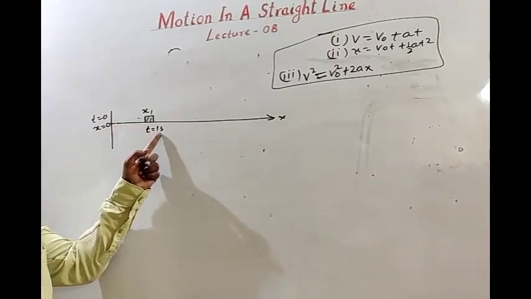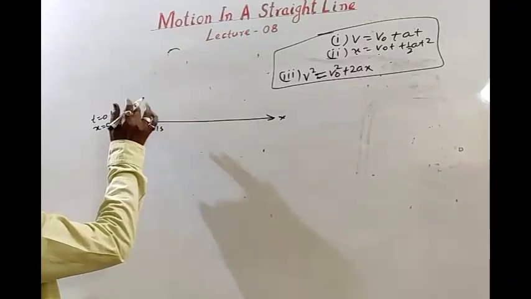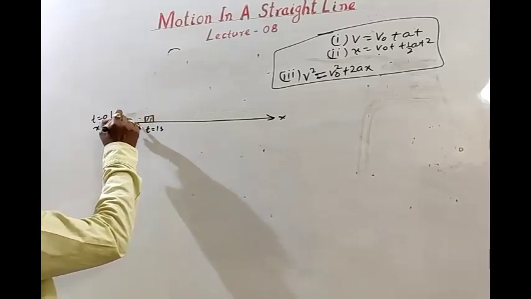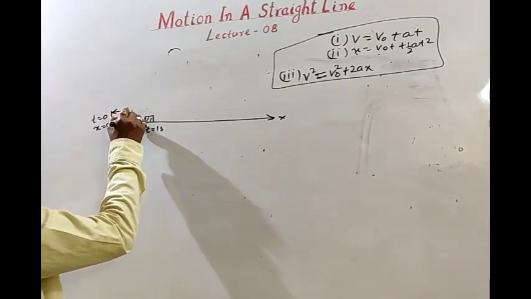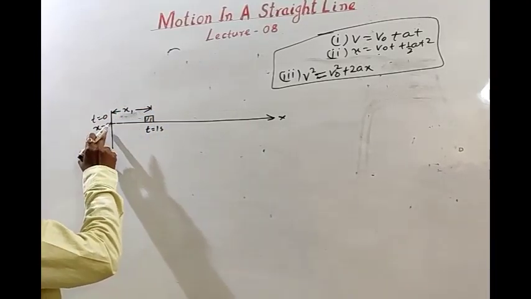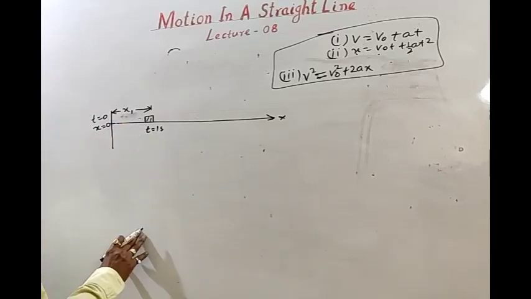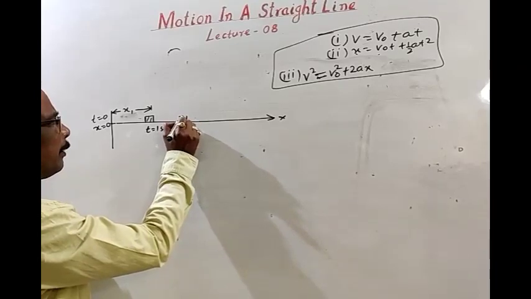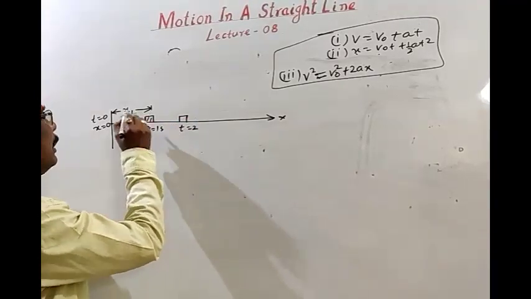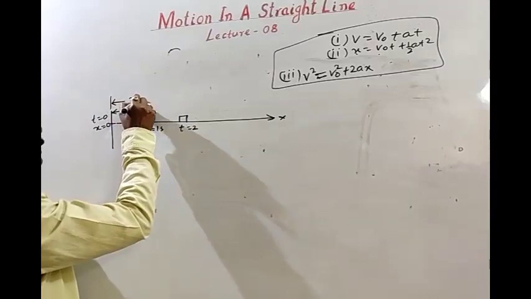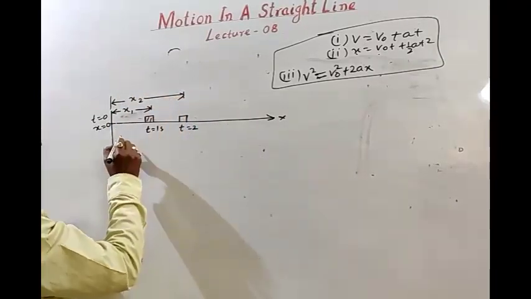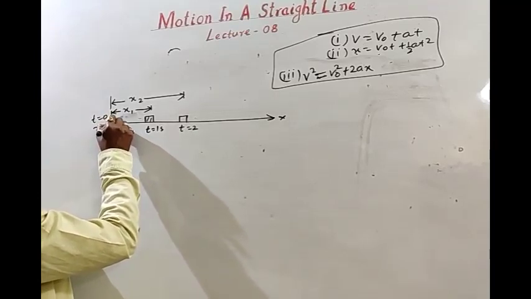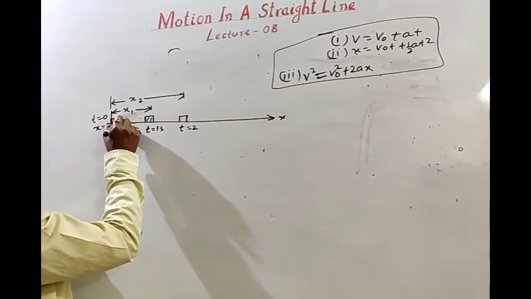From 0 second to 1 second, in time 1 second the body has covered a distance x1. Up to this I have completely represented. From the origin to this position is x1. When time is 2 seconds, the body has covered a distance x2.